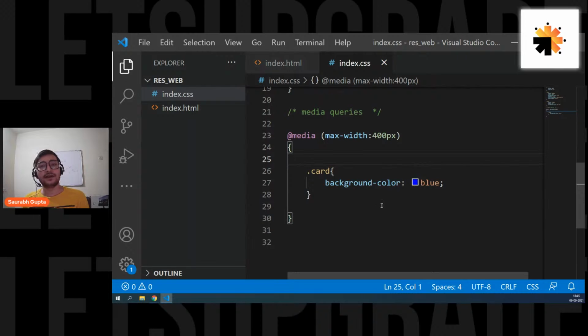So now we can always go ahead, define different sizes, and for different sizes, write different CSS, hide a few things, show a few things, and make our website look different for different sizes of the screen. That's how you do it. Everyone, please confirm once, are we clear with the basics, so that I can move ahead and we can learn everything else.